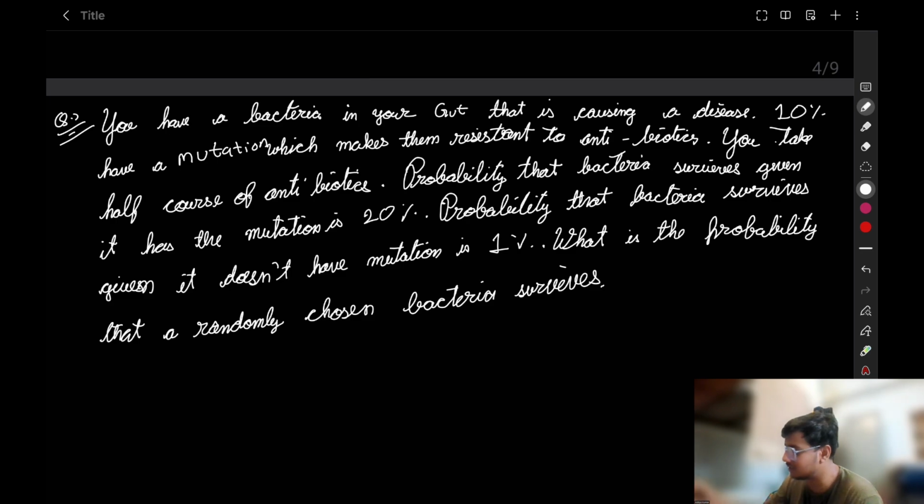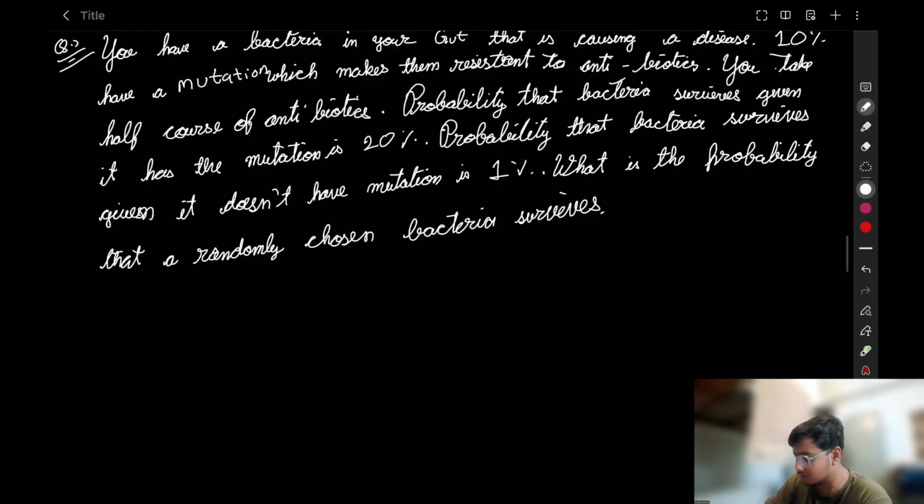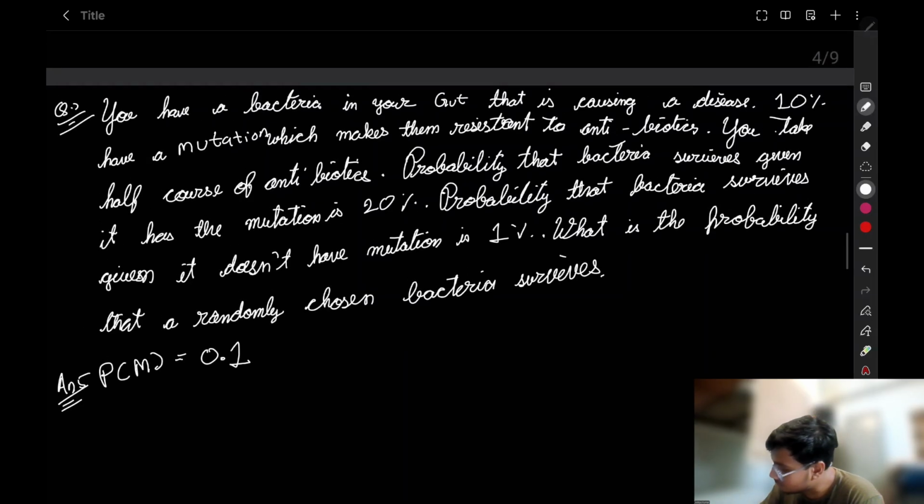You have a bacteria in your gut that is causing a disease. 10% have a mutation. Let's write. The probability of mutation is 10%, which is 0.1, which makes them resistant to antibiotics. You have taken half course of antibiotics. What is the half course of antibiotics?